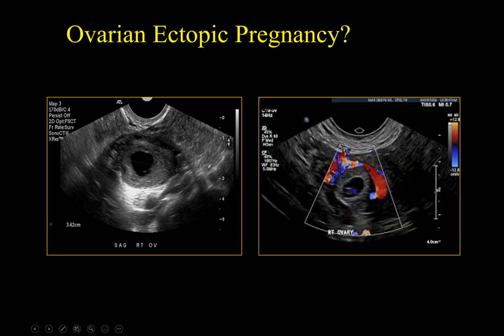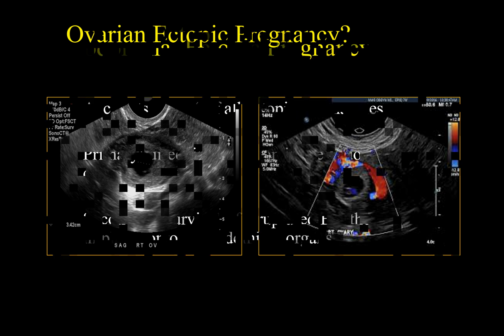This is an example of ovarian ectopic pregnancy. The only way to confirm is to see a yolk sac and/or embryo within the cystic lesion in the ovary. And color Doppler here shows cardiac motion and ring of fire.